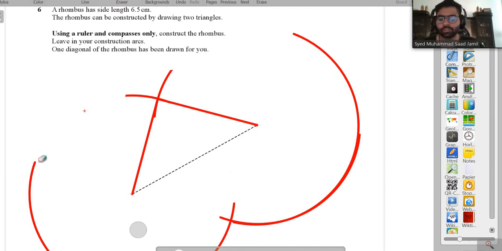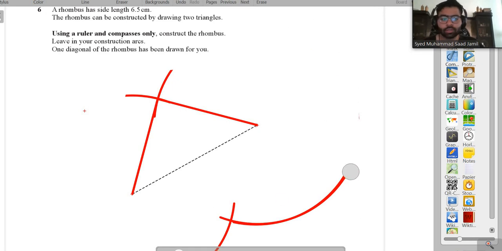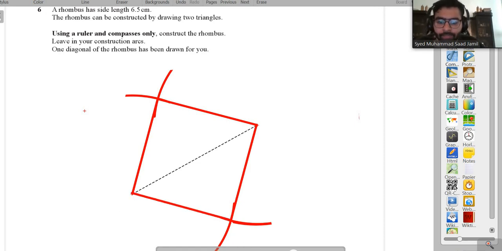So what you guys just do is that you will connect these 2 points. Alright, just use a scale and connect these two points. And hence, by making two triangles, this is your triangle 1, this is your triangle 2. By making two triangles, you have made a rhombus, and hence you guys will score the full marks, inshallah.